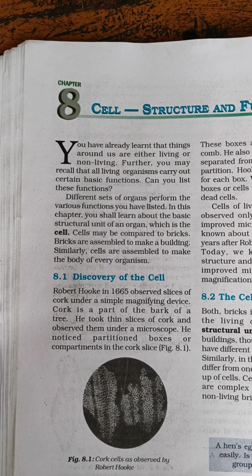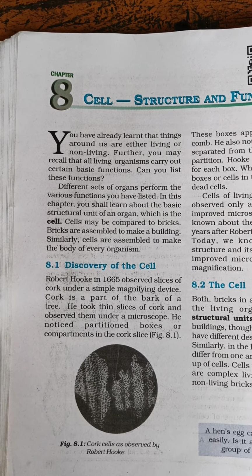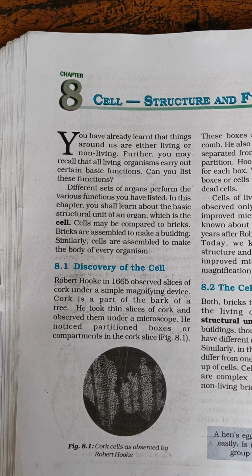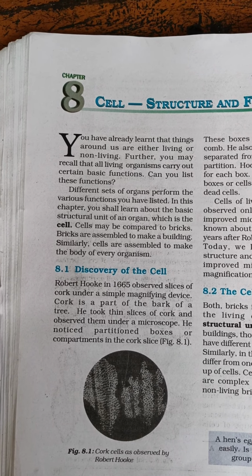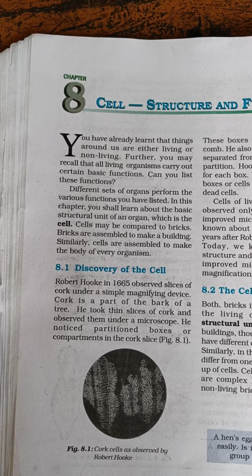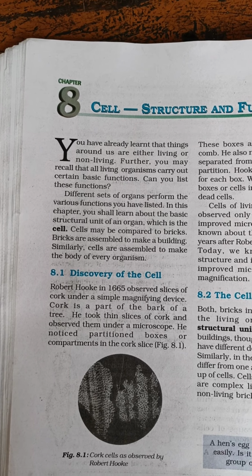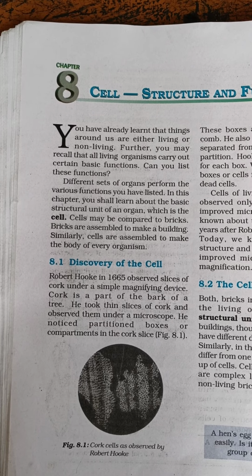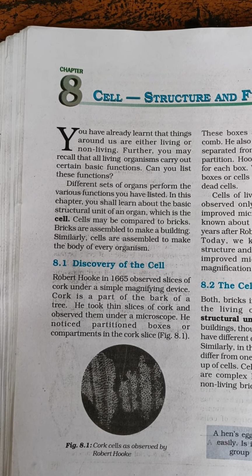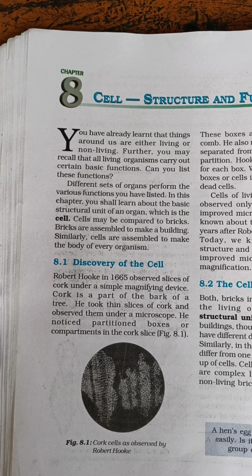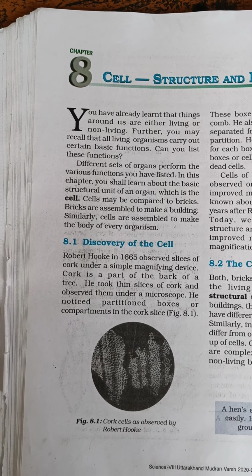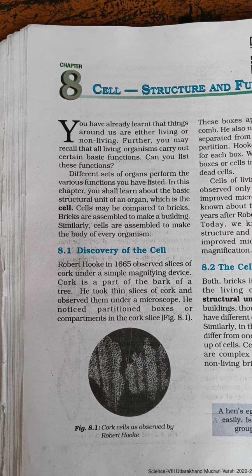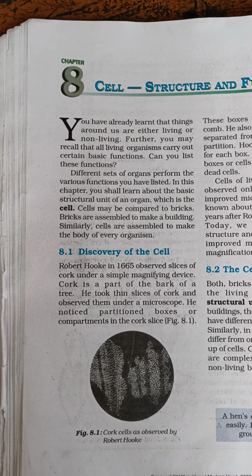In this chapter, you shall learn about the basic structural unit of an organ, which is the cell. Cells may be compared to bricks. Bricks are assembled to make a building. Similarly, cells are assembled to make the body of every organism.